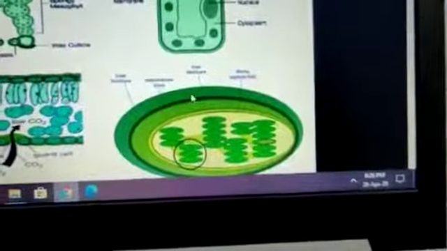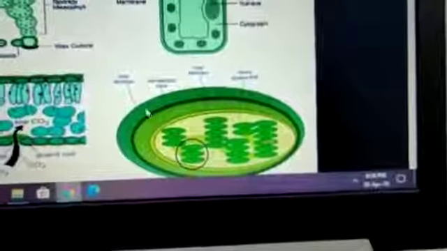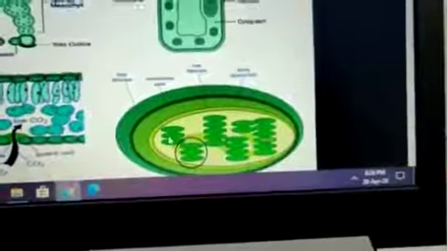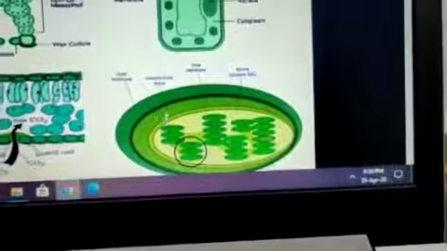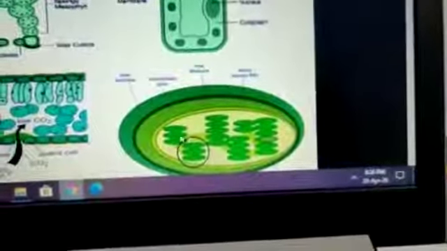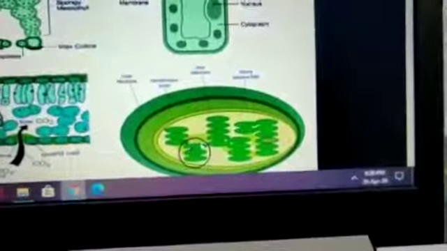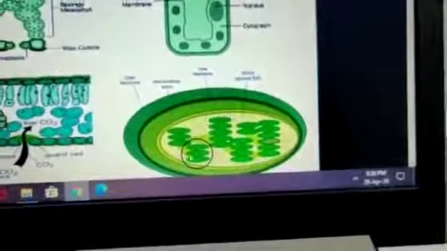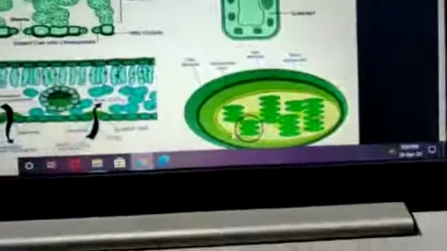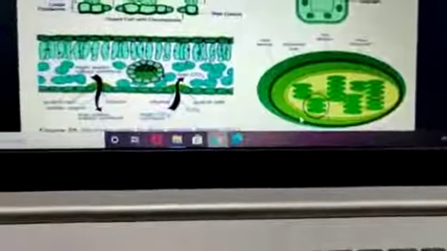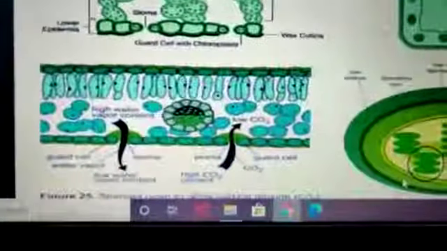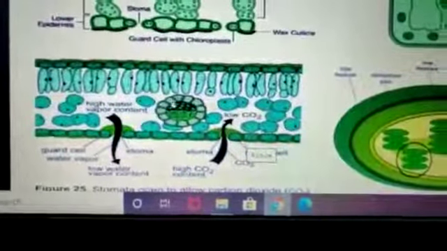So you must recall the structure of a chloroplast: outer membrane, inner membrane, granum, grana. The whole pile is grana. They are joined with the thylakoid membrane, and the fluid which is present is the stroma, where the photosynthesis process takes place. And now you are able to see the structure of a leaf.